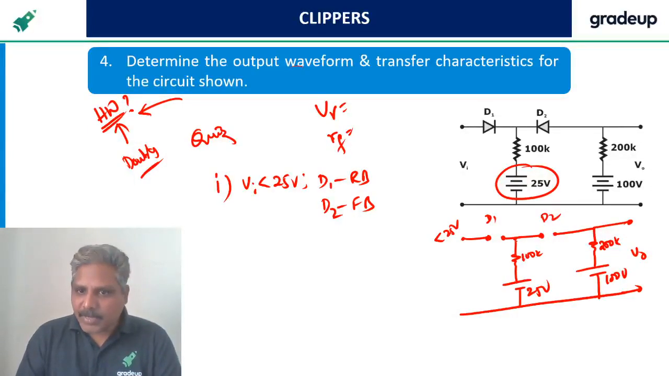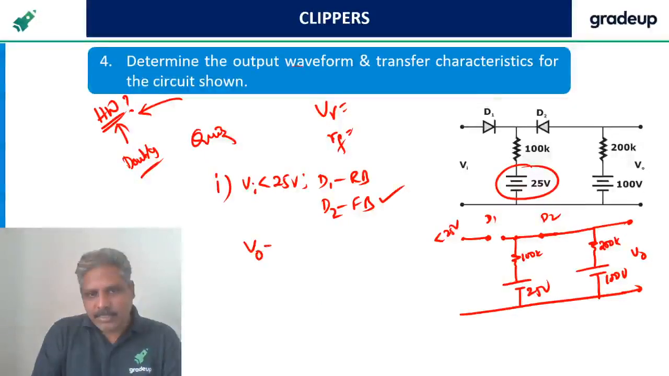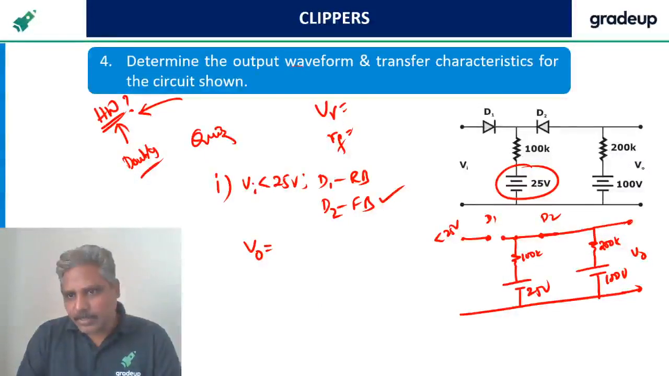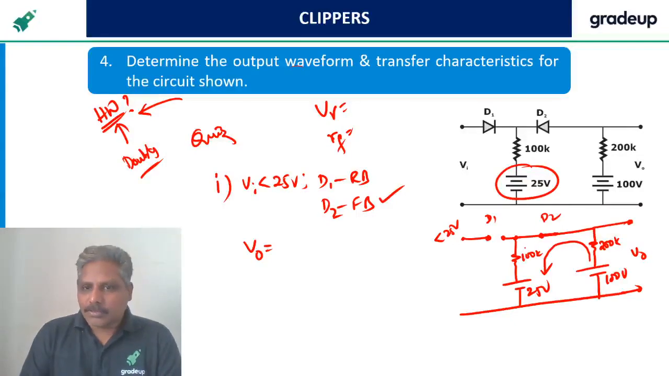But this 25 volts battery is connected here, and here it is 100 volts. So this is going to be forward bias. That's why I did it is forward bias. Now what is the output voltage I want? This is the output voltage, and current is flowing now like this. This is the direction of the current. So there is a drop across this, and a drop across this.